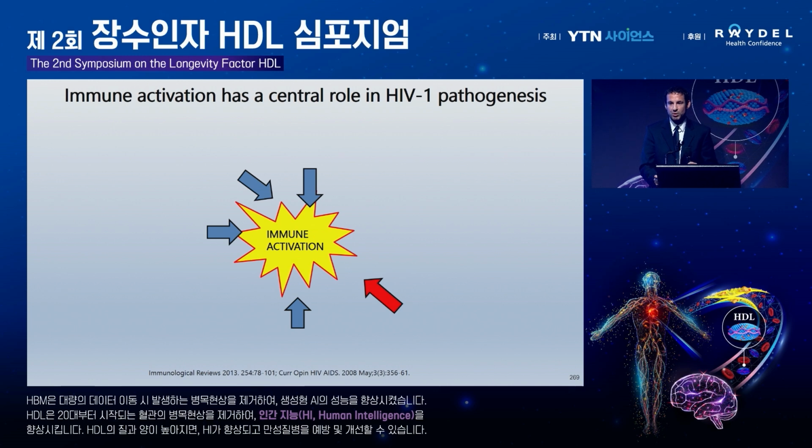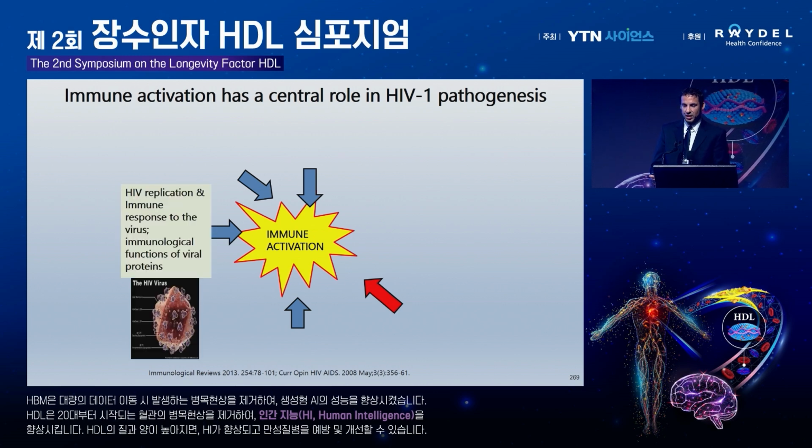Specifically, there's a phenomenon called immune activation in chronic HIV infection. This means that the immune system, like macrophages, they are more active. So basically, the virus itself and the viral proteins, they have a major role in that.